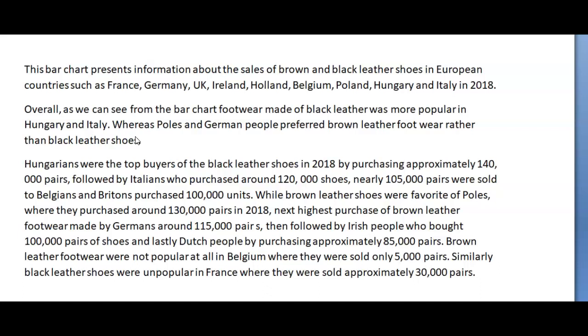I guess that's okay. So you said the top two for black leather, the top two for brown leather. I suppose it's okay. A lot of times people like to use the top and the low. So like Hungary had the highest sales of all shoe types in black leather, and I can't remember what country it was, maybe it was Belgium, had the least sales in brown leather. So something like that also would have been good. This way you talk about the top, the bottom, and then the brown and the black. All right, let's keep going.